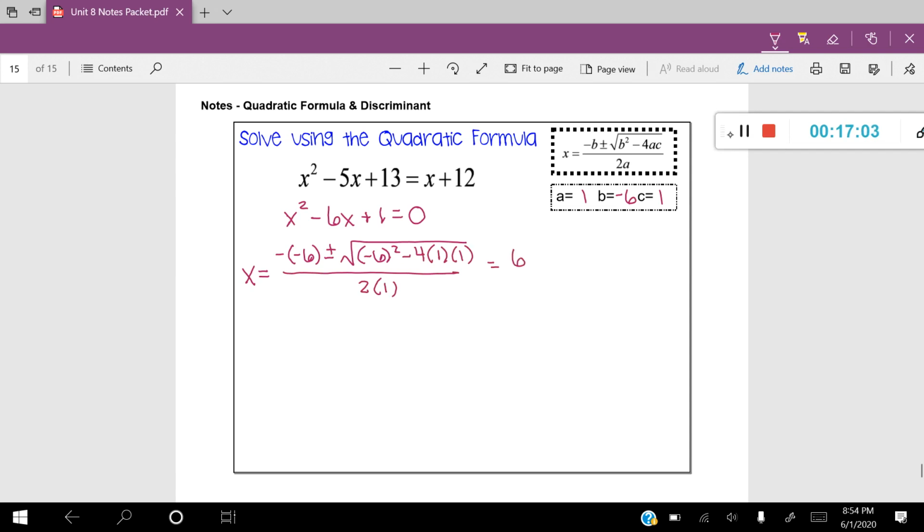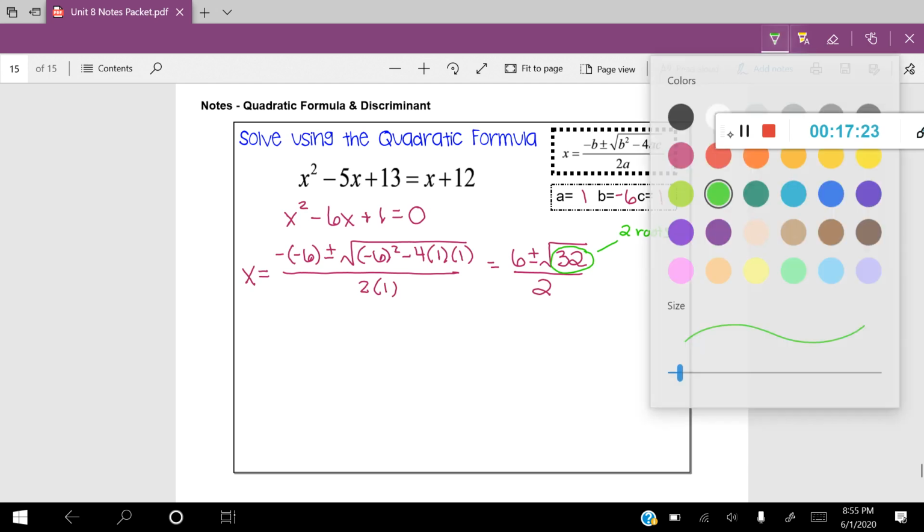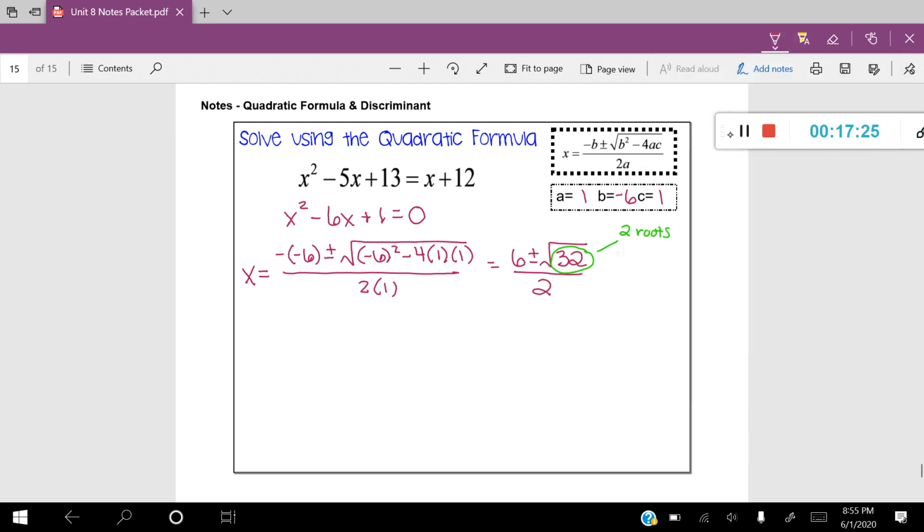So I have 6 plus or minus. Let's calculate the discriminant. The discriminant ends up being 32, divided by 2. Now, you'll see that that discriminant, again, is a positive number, so that's going to say that I'm going to have 2 roots here again. You're not always going to have 2 roots, but for these examples that I gave you today, you're going to.